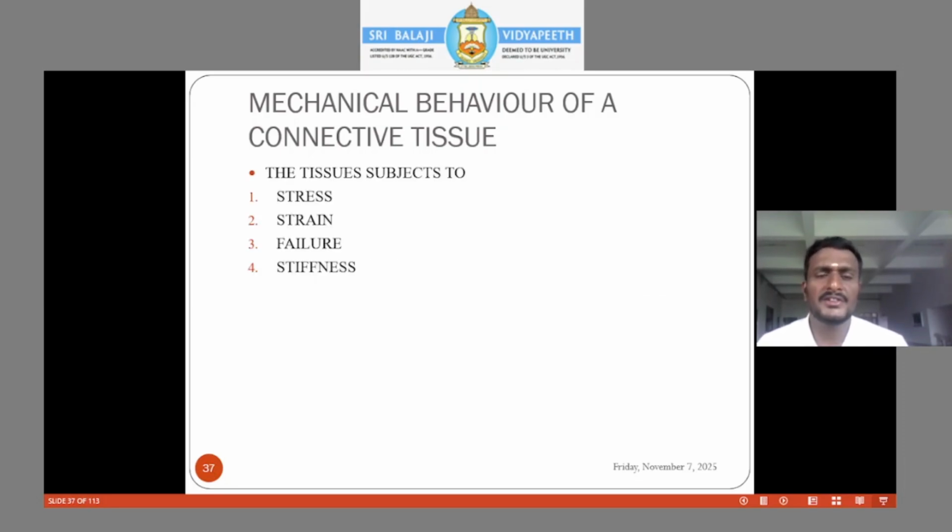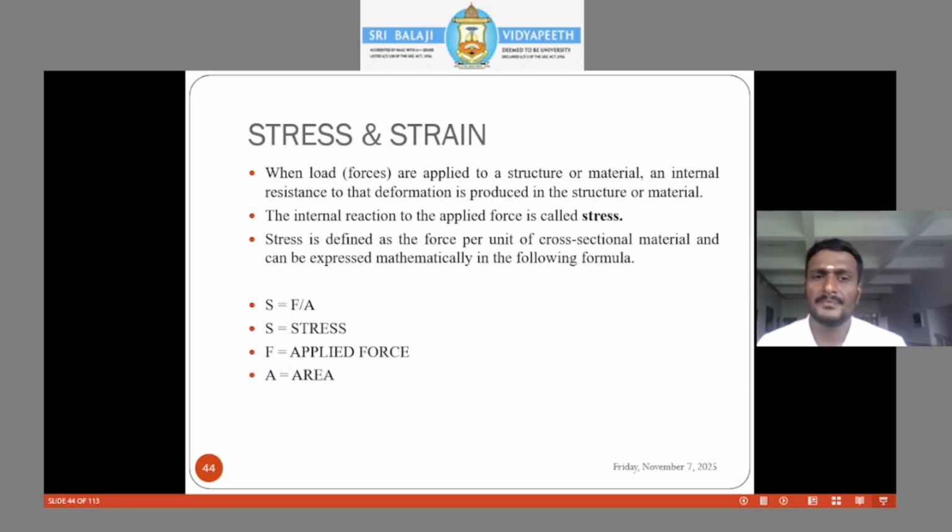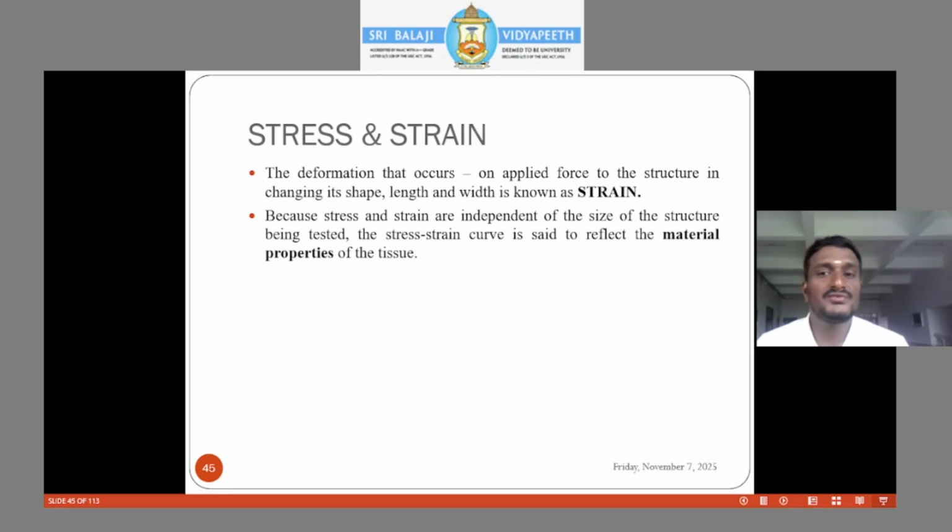The mechanical behavior of connective tissue, the stress strain curve, is a very important thing that we should learn. Failure and stiffness. What is stress? What is strain? We should define stress and strain. When forces are applied to a structure or material, the structure is going to get deformed and altered. The internal reaction produced by the structure, we call that stress. Stress is defined as force per unit of cross-sectional area. What is strain? On applied force, the structure changes its shape, its length, and its width. This change we call strain.